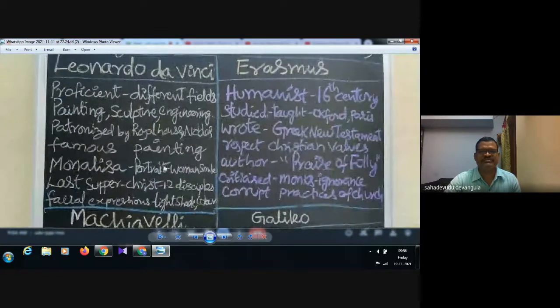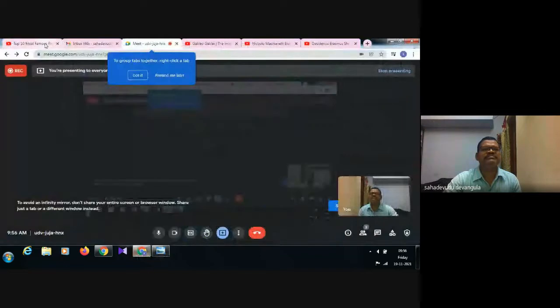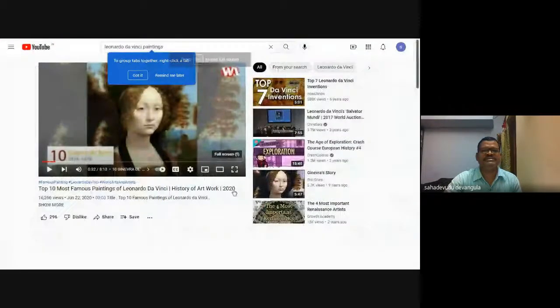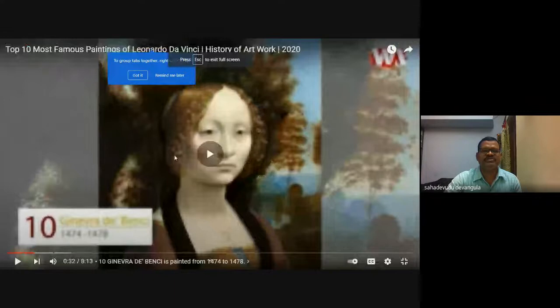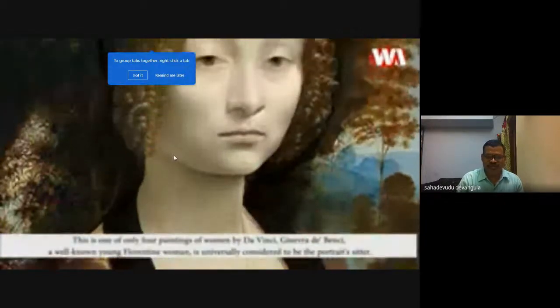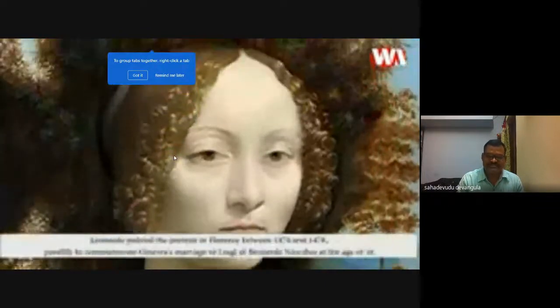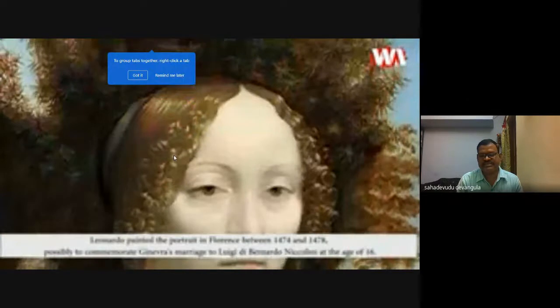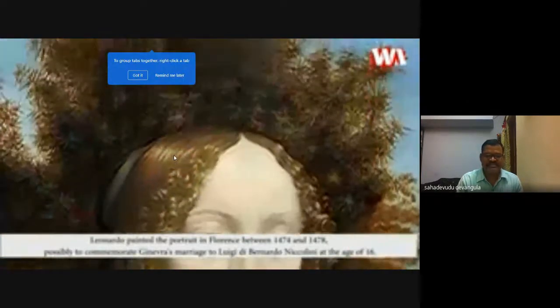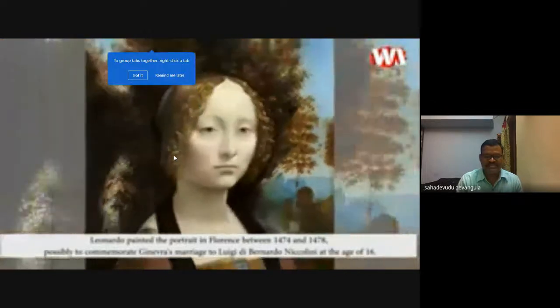Let us start with the Leonardo da Vinci description. See the pictures, the most beautiful paintings of Leonardo da Vinci. Leonardo da Vinci was proficient in a variety of fields such as engineering, architecture, sculpture, and painting. He was patronized by the Sforza family of Milan, by the Medici of Florence, and by the French royal house.